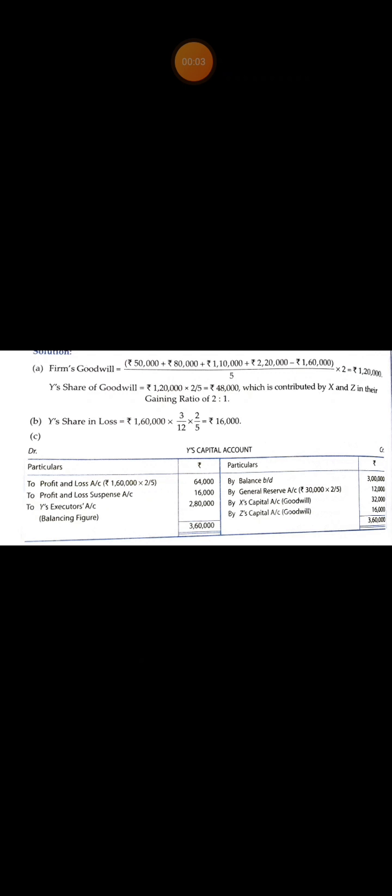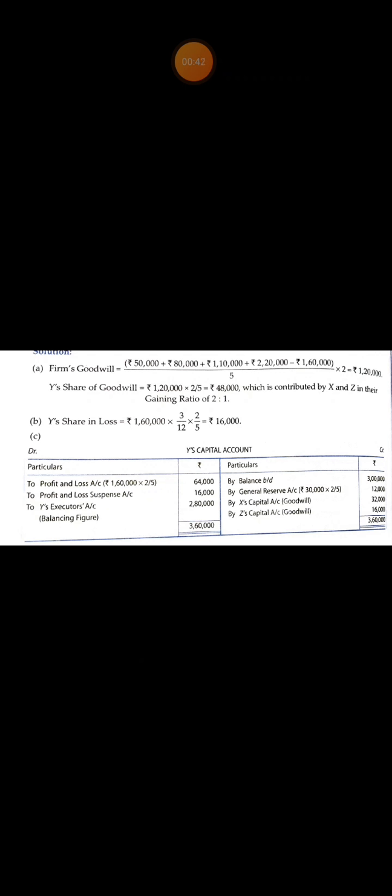Next, deceased partner's capital account, or Y's capital account. On the credit side, by balance brought down rupees 3 lakh. That is the balance standing to the credit of his capital account, or capital balance as per last balance sheet, rupees 3 lakh. Then by general reserve, 30,000 into 2 by 5 equals 12,000. Then compensation given by X and Z: by X's capital account 32,000, by Z's capital account 16,000.